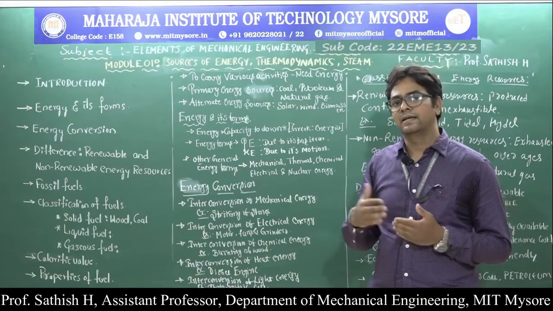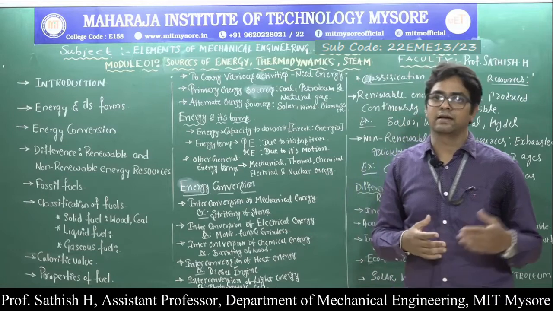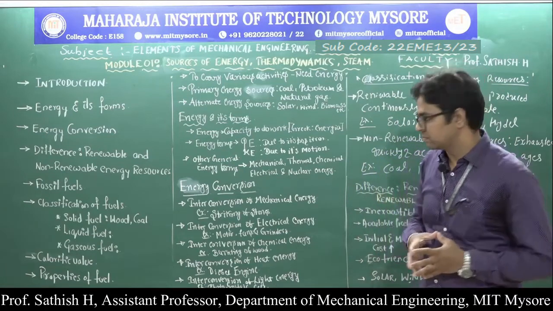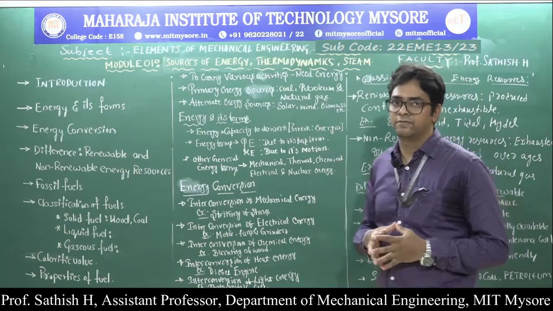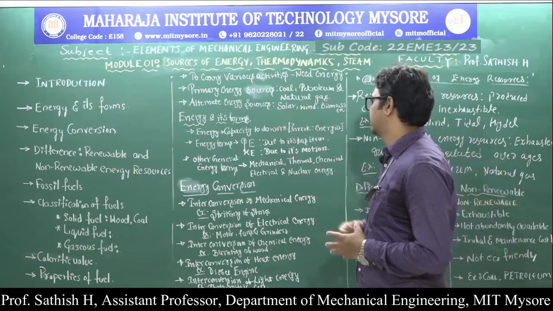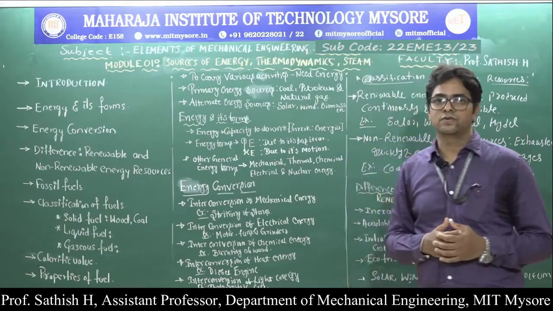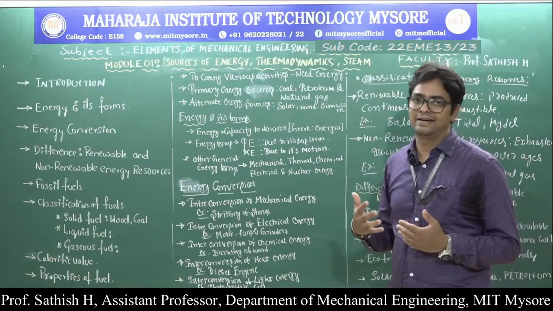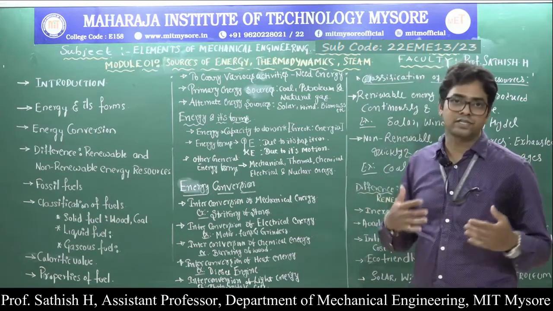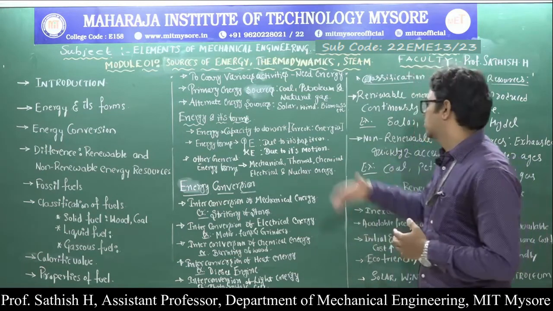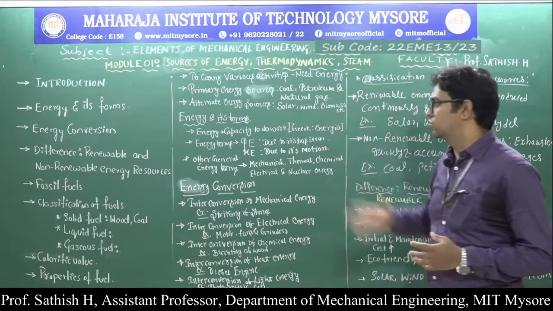What do we mean by clean and green? It doesn't emit any emissions like carbon dioxide and so on. So what are some of the alternate sources of energy on the face of the earth? Solar energy, for example, that is energy from the sun, and wind energy. The blowing wind has energy in it that can be harnessed to produce electricity. Then we have energy from biomass, that is biomass energy, and so on.